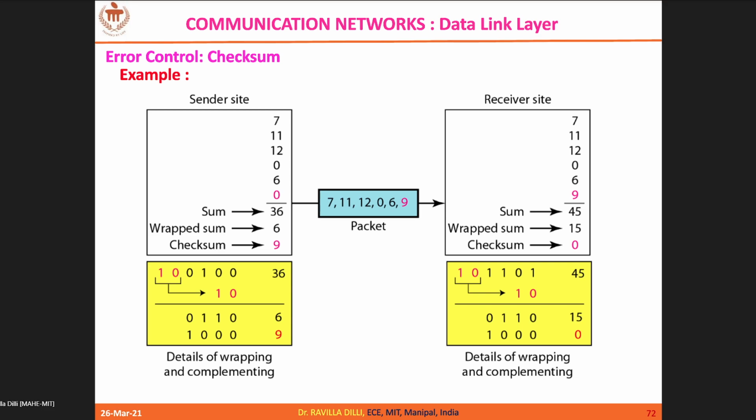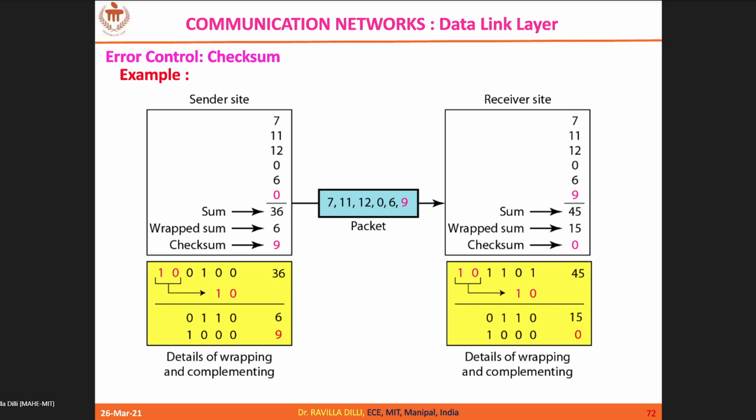So in the checksum, how are you generating it? You are generating it as the ones complement of the wrapped sum. And how do you get the wrapped sum? By bringing the MSB bits onto the LSB.